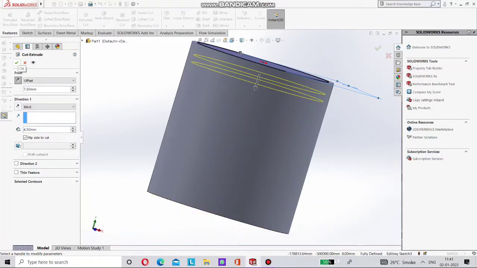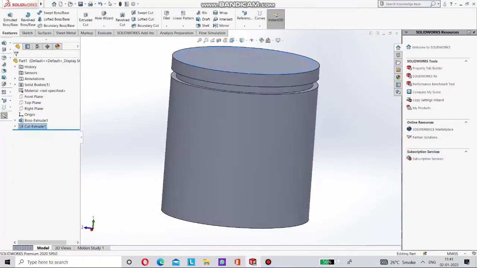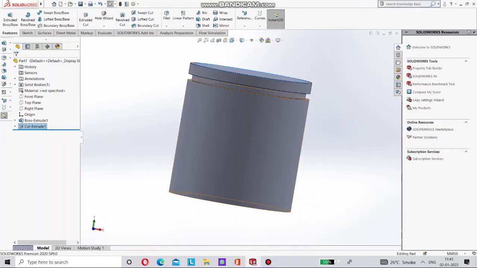Now save this, and don't forget to select the offset. We have to cut the outside part, only the outside part.